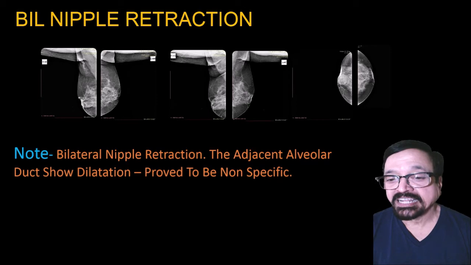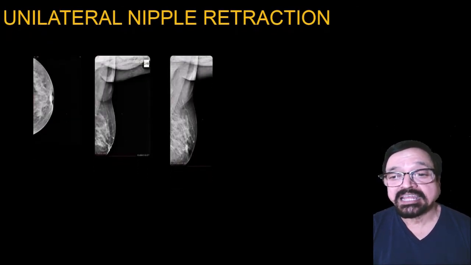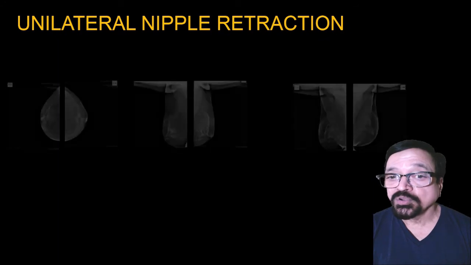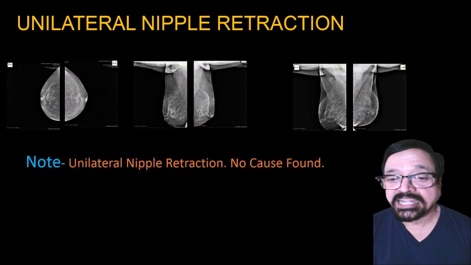Now here, bilateral nipple retraction, adjacent areolar duct shows dilatation, and it was proved to be non-specific. So duct dilatation you see in benign and also in malignancy. But if it is there, you will have to investigate and prove that it's a benign process. Often it comes negative, but it is a role you have to rule out. You have to take it seriously. If it is unilateral, bilateral, long-standing, okay, keep it on follow-up, but be watchful.